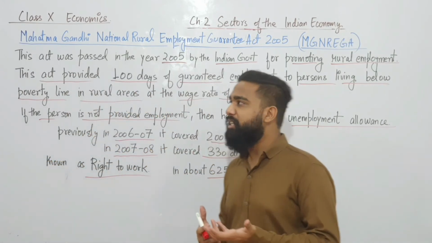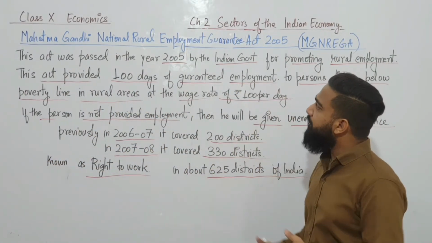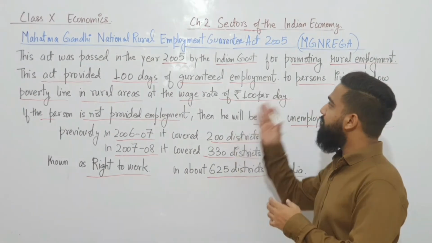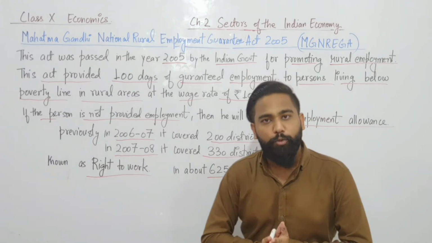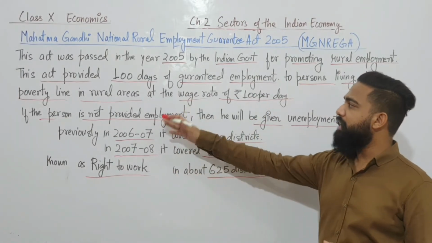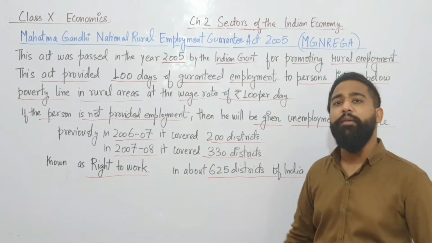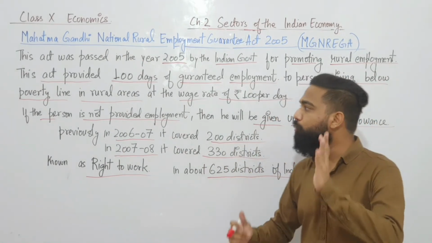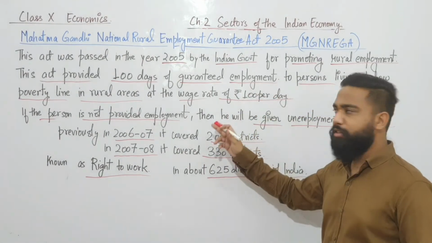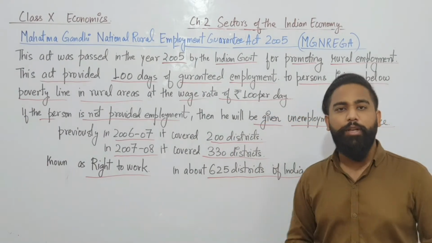So basically, let's sum up things. MGNREGA 2005 was passed in the year 2005 by the government, and it was for the promotion of rural employment. This act provided 100 days of guaranteed employment to persons living below the poverty line in the rural areas, at the wage rate of 100 rupees per day.